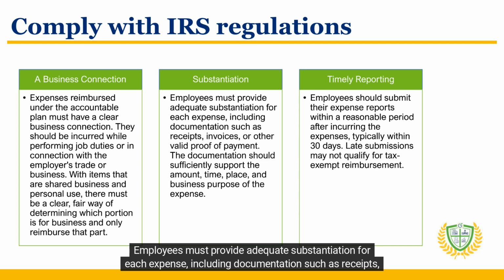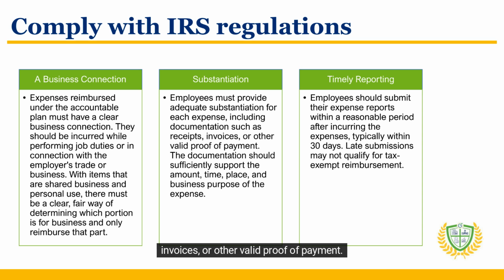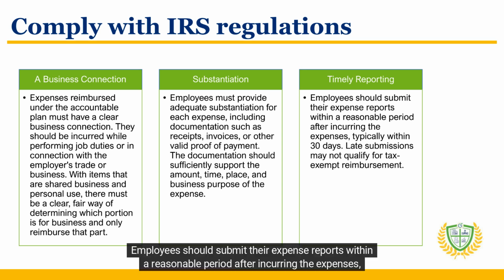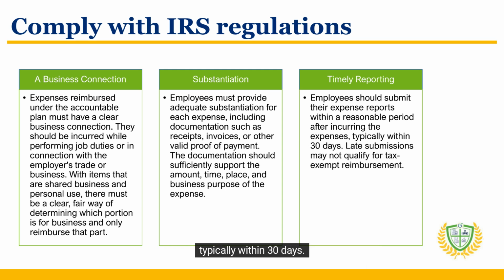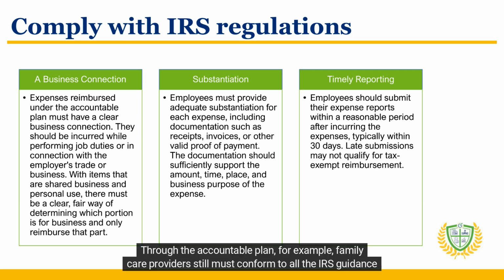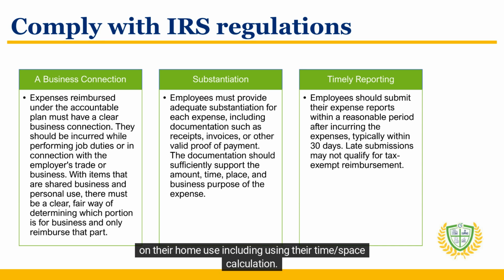Substantiation. Employees must provide adequate substantiation for each expense, including documentation such as receipts, invoices, or other valid proof of payment. The documentation should sufficiently support the amount, time, place, and business purpose of the expense. And timely reporting. Employees should submit their expense reports within a reasonable period after incurring the expenses, typically within 30 days. Late submissions may not qualify for tax-exempt reimbursement. This is also true of the business use of your home. Through the accountable plan, for example, family care providers still must conform to all the IRS guidance on their home use, including using their time-space calculation.